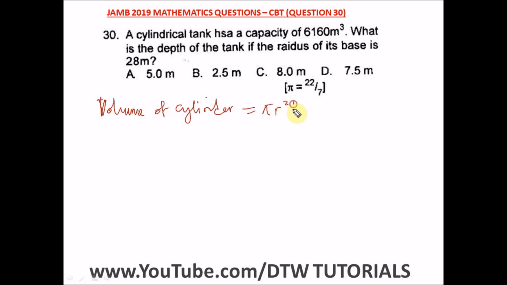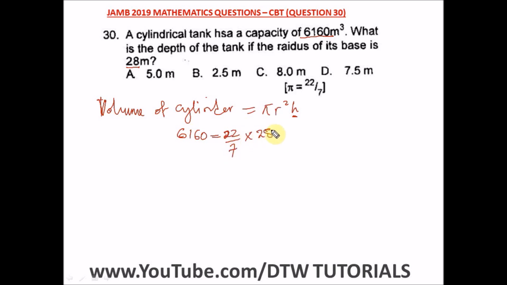Pi r square h. We've already been given our pi, and the question has given us the capacity of the cylinder, which is the volume, which is 6,160 cubic meters. And we have our radius as 28 meters. So let's put in our values here. So we have 6,160. We're looking for the depth, that is, we're looking for the height. That's what we're looking for, right? Equal to 22/7 r square, which is what?